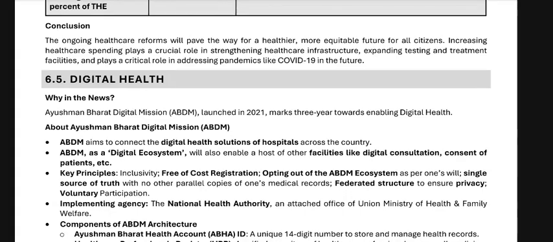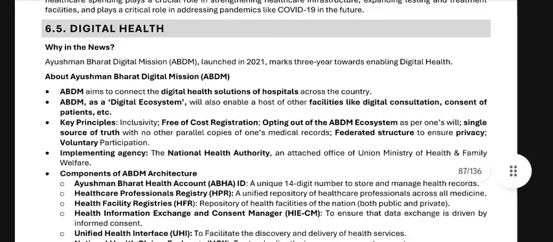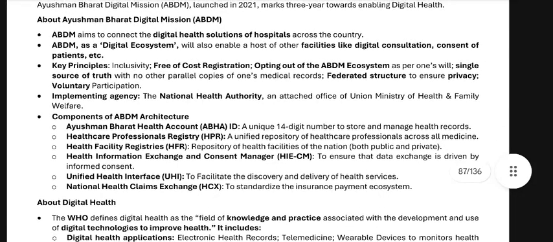Key features: inclusivity, free of cost registration, operating out of the ABDM ecosystem as per one's will, like a single source of truth with no other parallel copies of one's medical records. Federated structure to ensure privacy. Voluntary participation. Implementing agency: the National Health Authority, under the Indian Ministry of Health and Family Welfare.